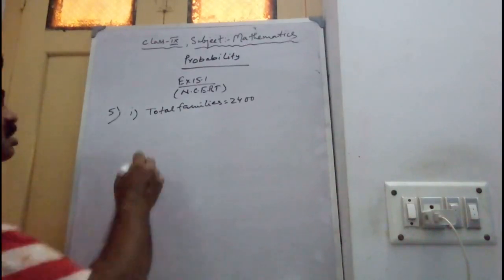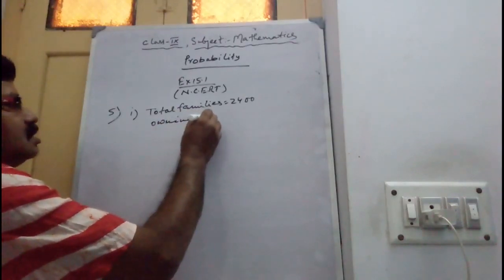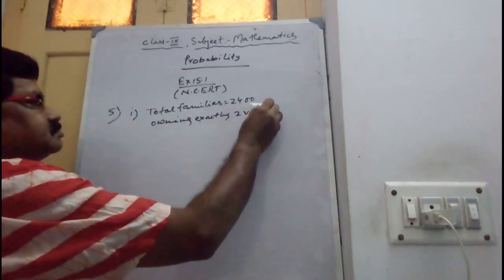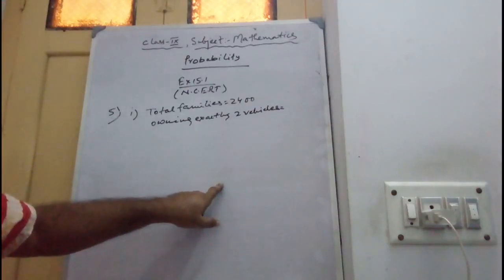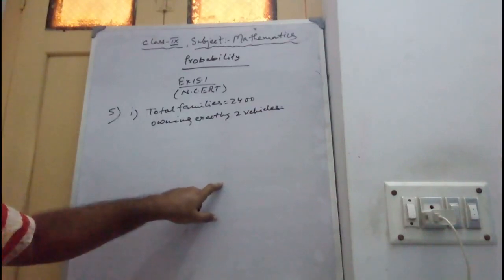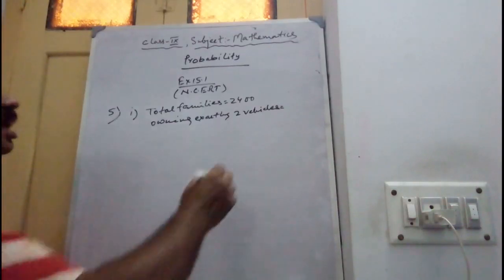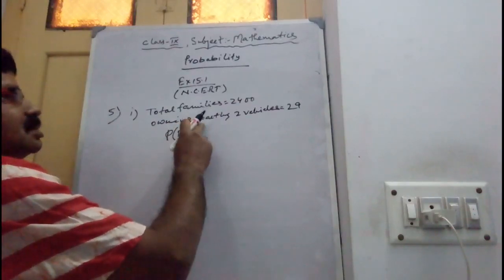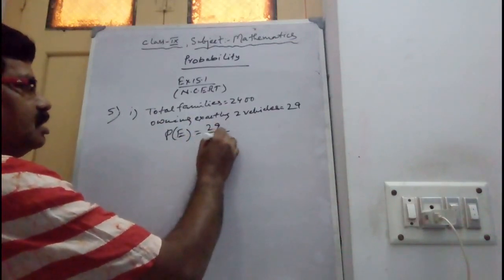That number is 29. So P(E), the probability of that event, is 29 by 2400.